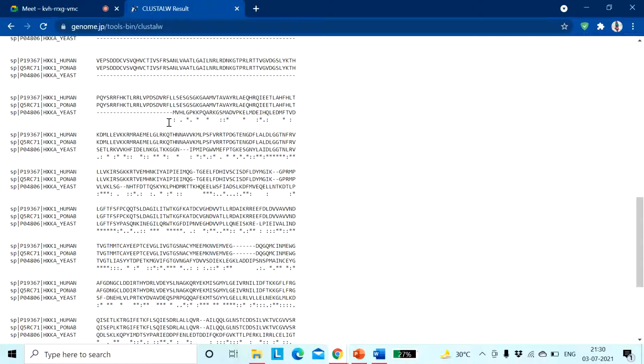No, ma'am. Ma'am, you are asking why that single dot is represented. Exactly. Okay, fine. So L and M, both leucine and methionine, what is the nature of these amino acids? What is the nature of this amino acid?